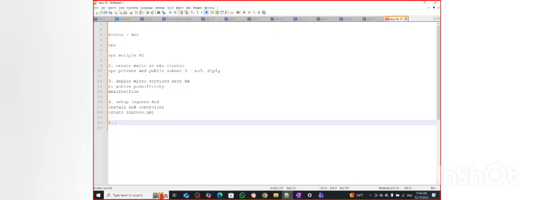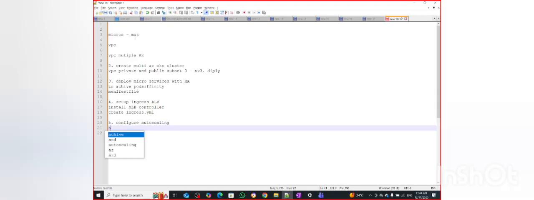Then the fifth step: I have to configure auto scaling for the AWS EKS cluster. Anubhav, I have a question here. When you say configure auto scaling, are you doing it through Terraform, or are you logging into AWS and creating it through manual steps?